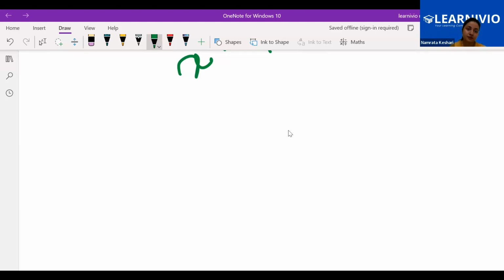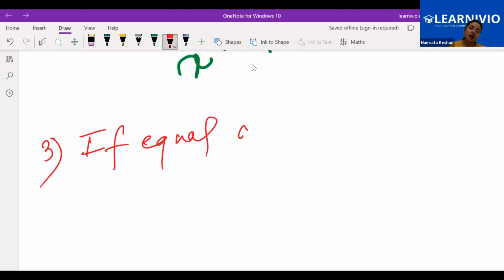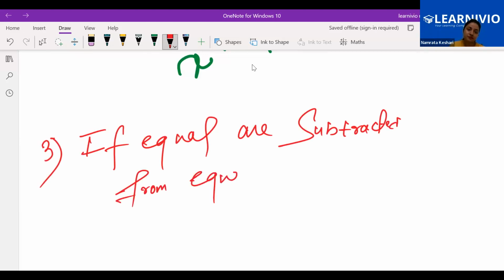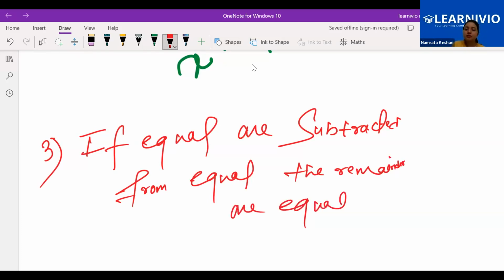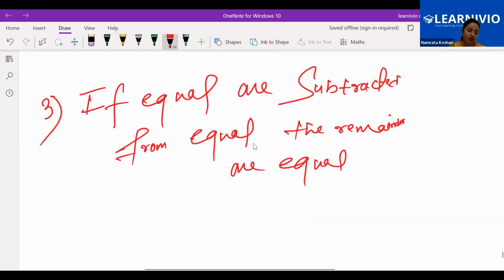Now the next one. As I said, if equal are subtracted from equal, the remainders are equal. No need to explain it, right? Yes. Okay, let's move ahead.